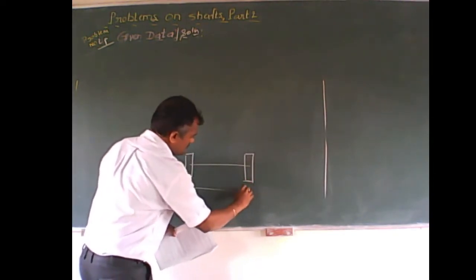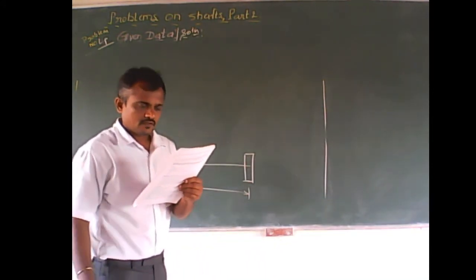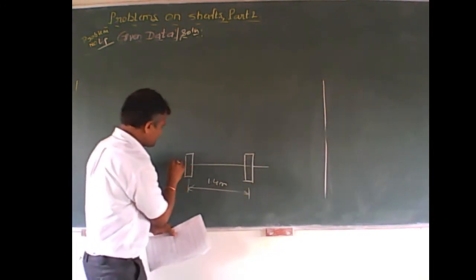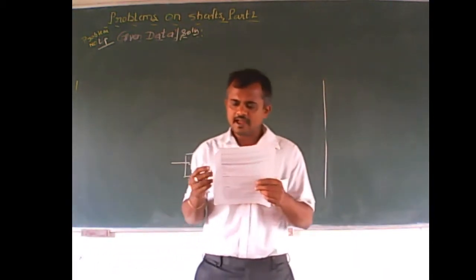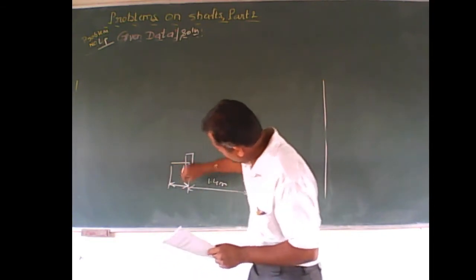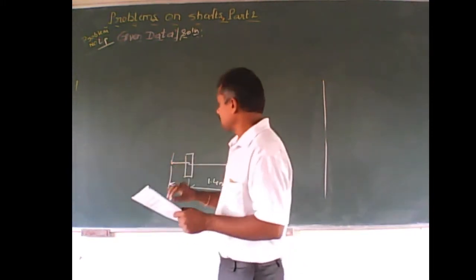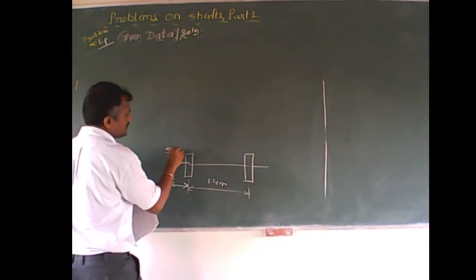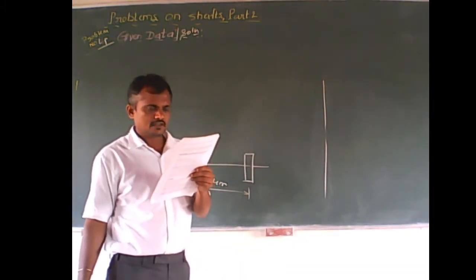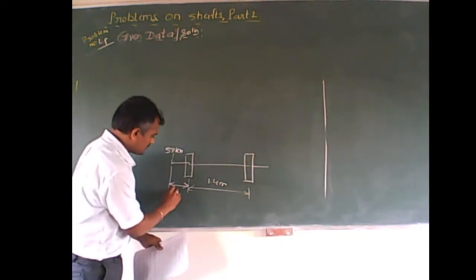The gauge of the wheelbase is 1.4 meters, and the axle box load of 50 kilonewtons is acting at a distance of 100 mm outside the wheel, on either side. So it is given like this. Here it is 100 mm.